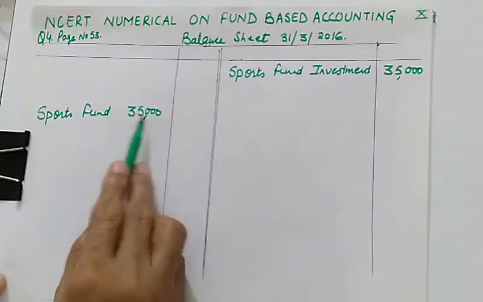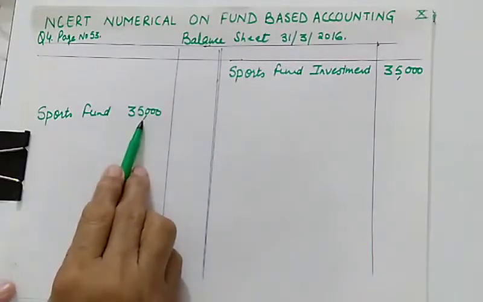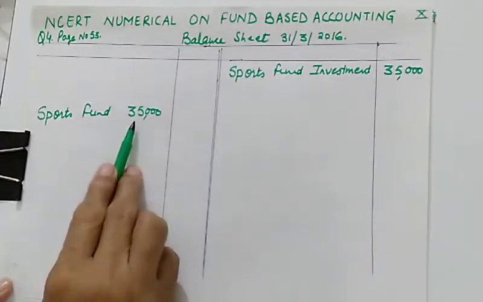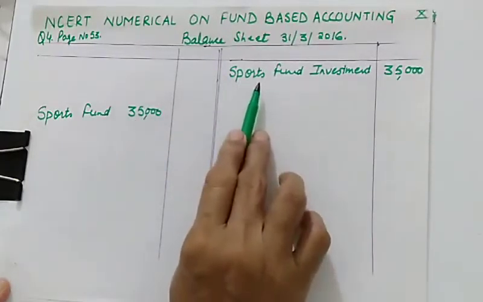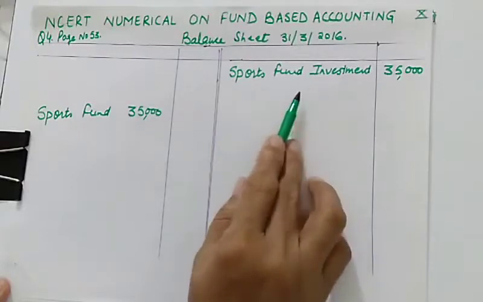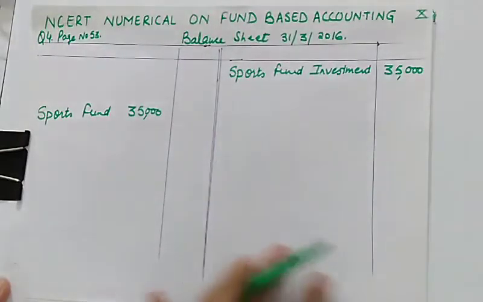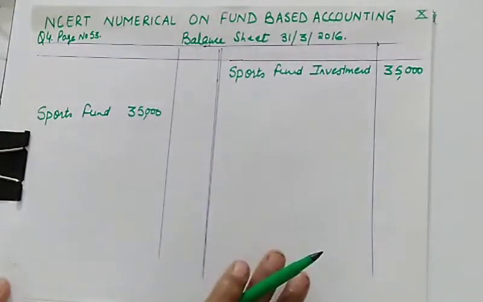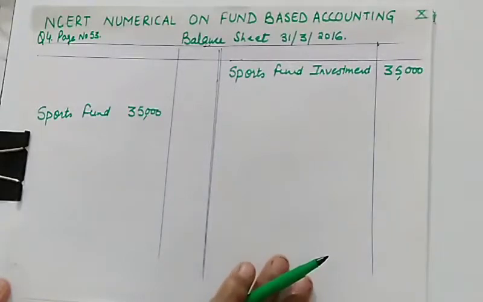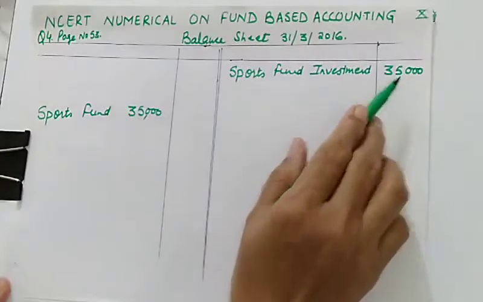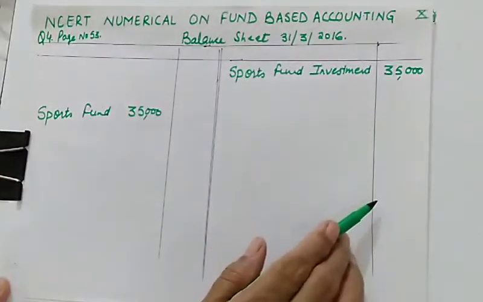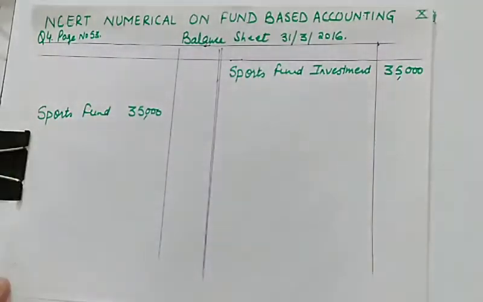The journal entry for receiving fund will be bank account debit to sports fund, and when you purchase investment, this will be sports fund investment account debit to bank. So your bank account will be affected. So we are not supposed to show a bank account here. Otherwise, if you were supposed to make the full balance sheet, then investment would increase and bank balance would decrease because of this investment.